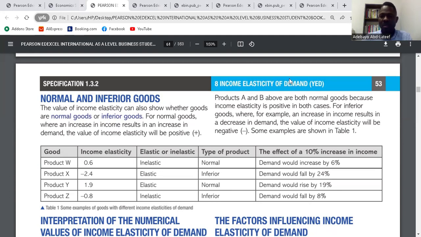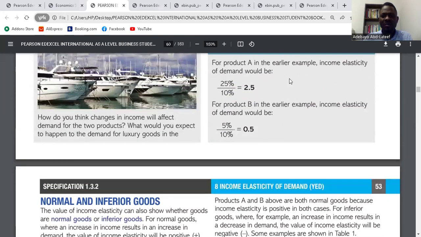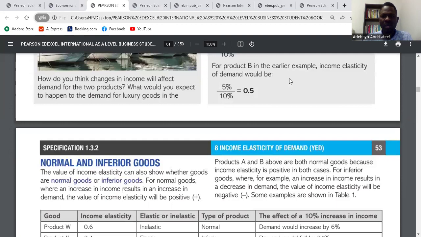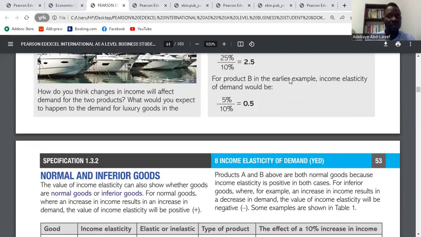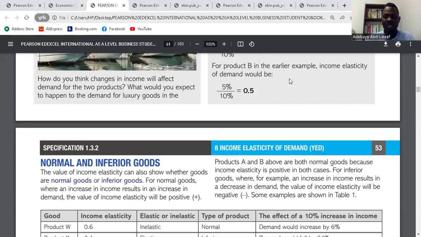Based on the calculation here, product A and product B above are both normal goods because they are positive. But one is income elastic and the other one is income inelastic. I think the point is clear here.